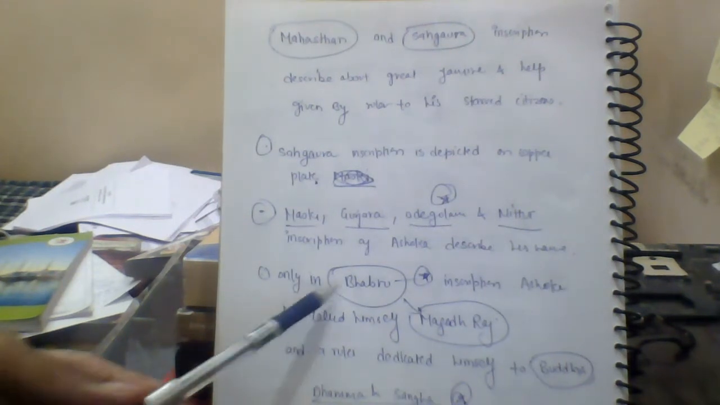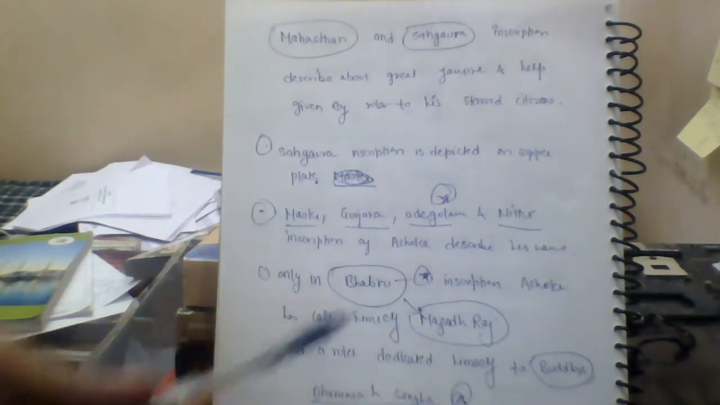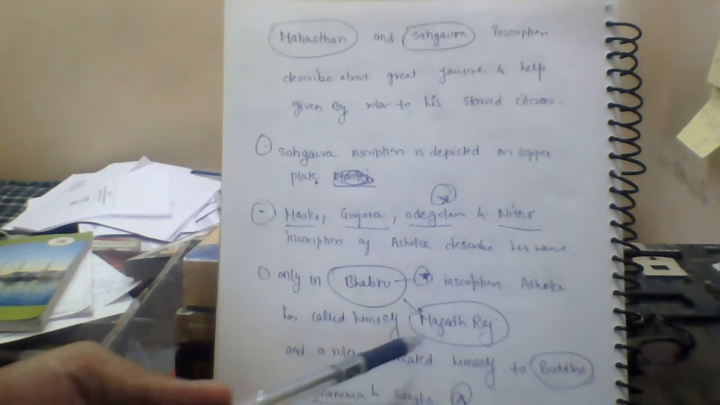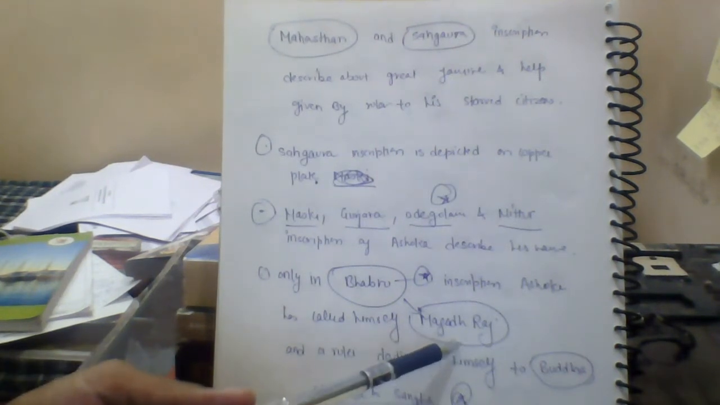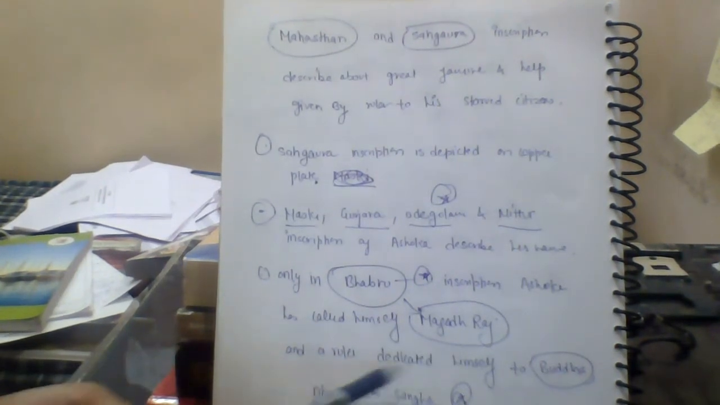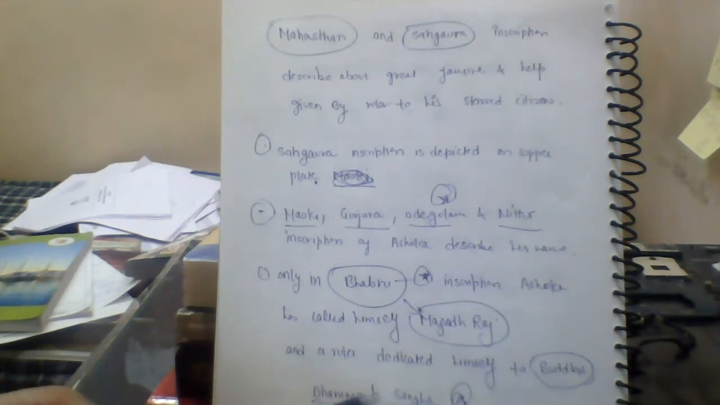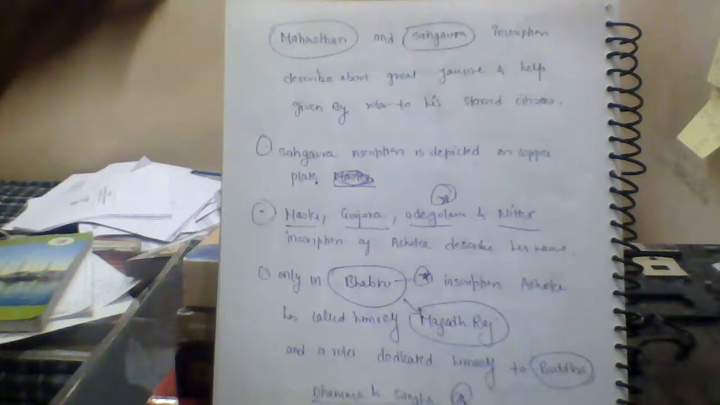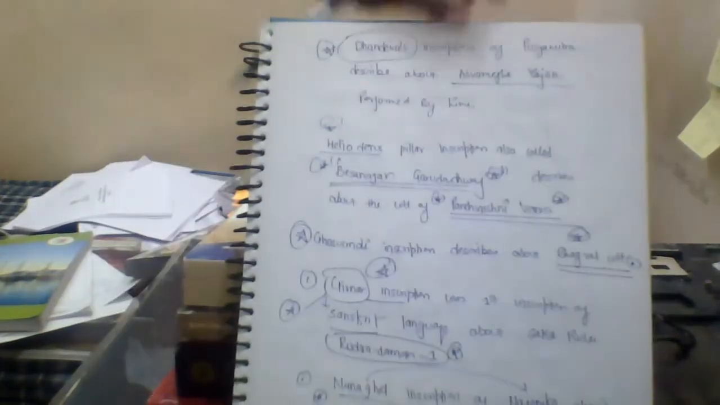For example, only in the Bhabru inscription, Ashoka has called himself Magadhraj, the king of Magadha, and the ruler dedicated himself to the Buddha, Buddha's Dhamma and Sangha. So this is also a very important thing that we can understand.